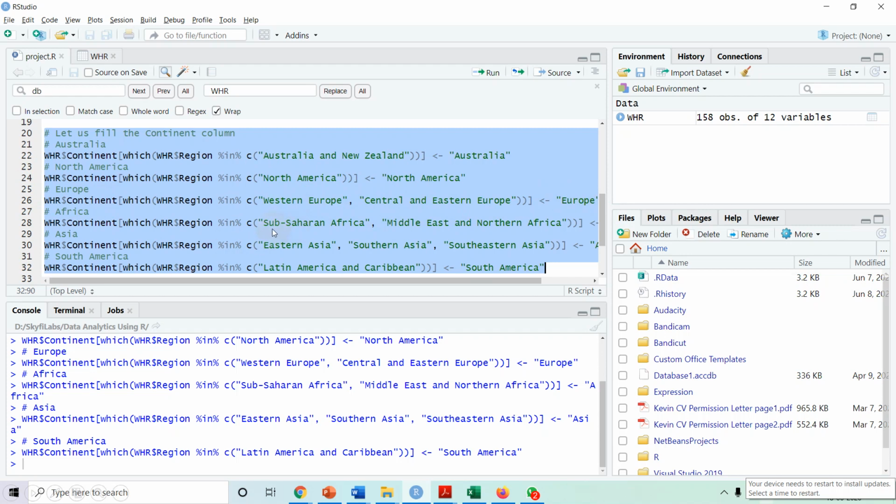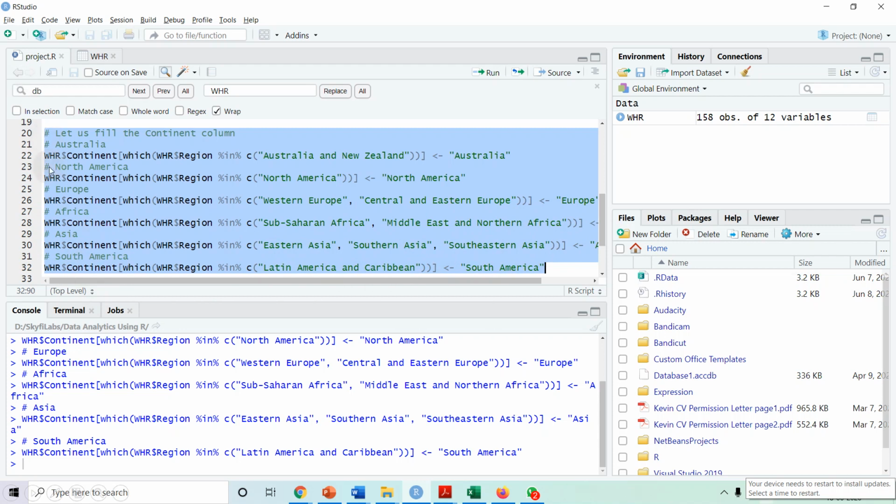For the regions Sub-Saharan Africa, Middle East and Northern Africa, we want to put the continent as Africa. For the regions Eastern Asia, Southern Asia and Southeastern Asia, we want to put the continent as Asia. Similarly, for the region Latin America and Caribbean, we want to set the continent value as South America.